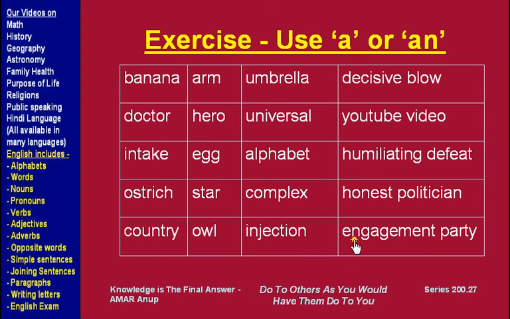See where we should use a and where we should use an. Stop the video now, pause it, and use the appropriate article a or an, and once you have finished, restart the video and check your answers. I will pause here for a few moments.